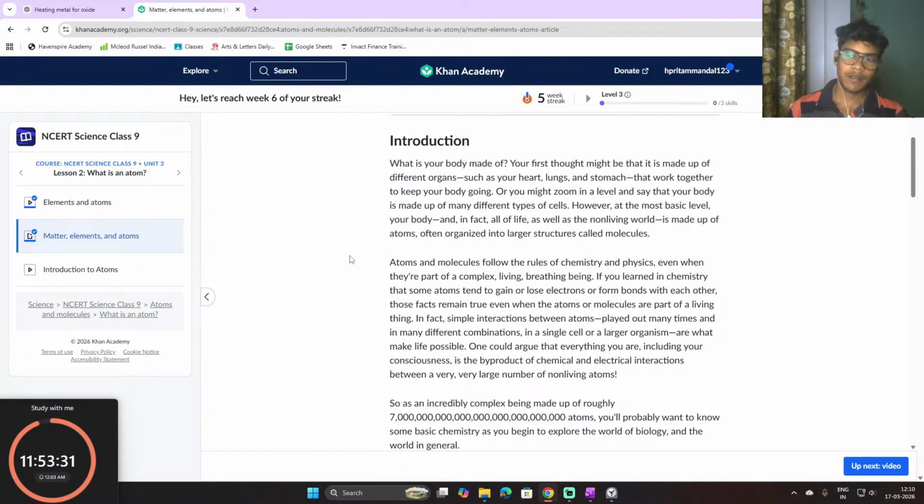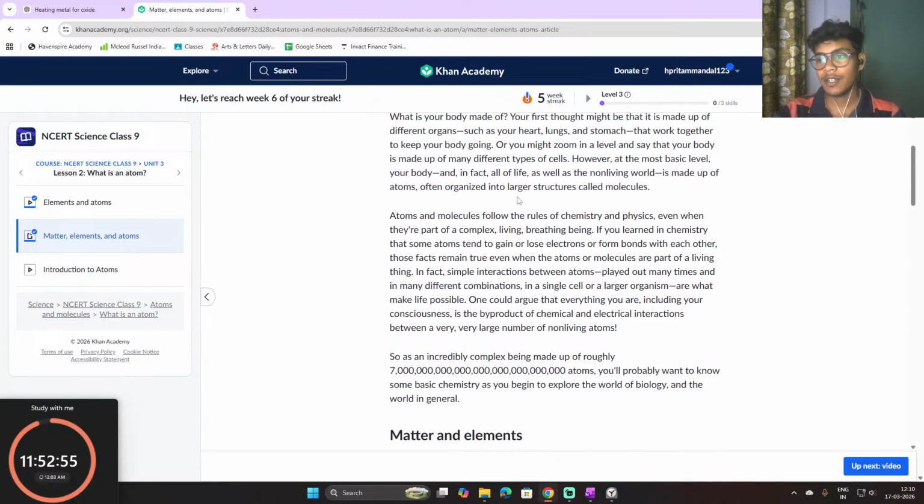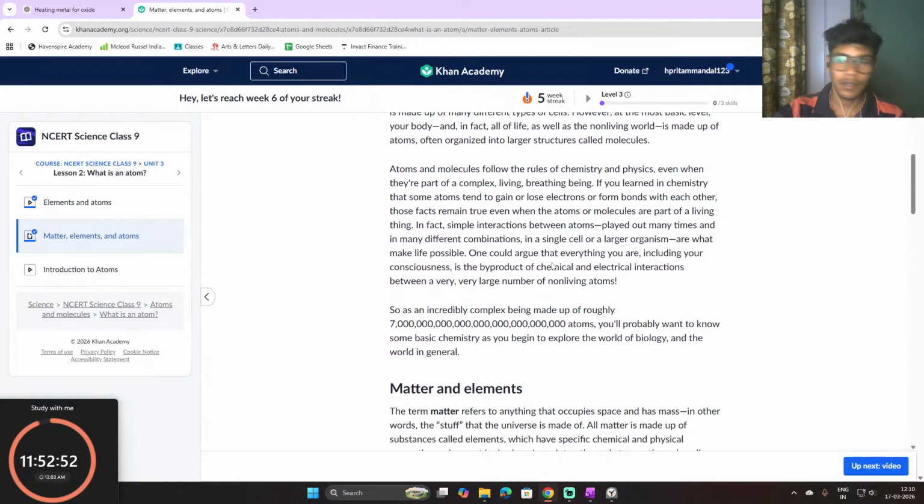So what is your body made of? Your first thought might be that it is made up of different organs such as your heart, lungs, and stomach that work together to keep your body going. Or you might zoom in a level and say that your body is made up of many different types of cells. However, at the most basic level, your body, and in fact all of life as well as the non-living world, is made of atoms, often organized into larger structures called molecules.